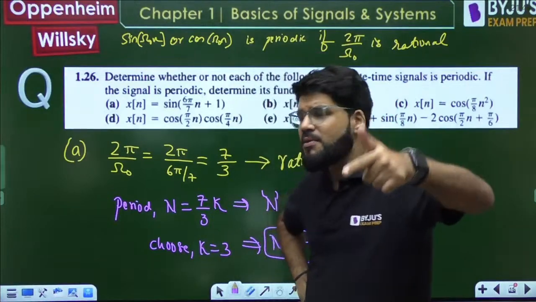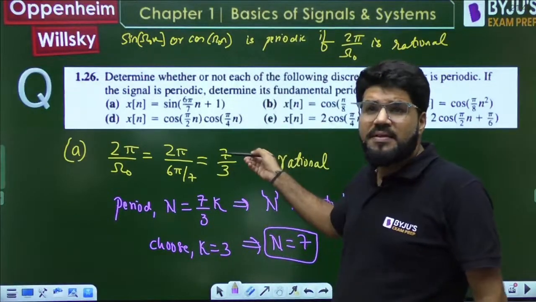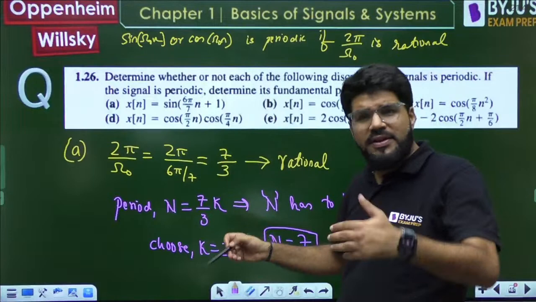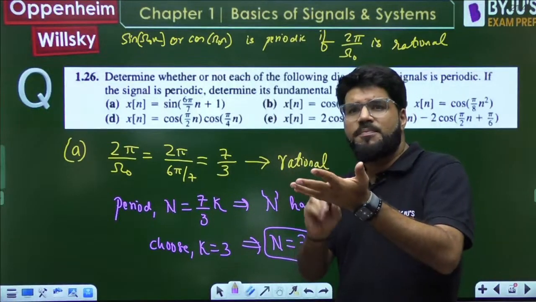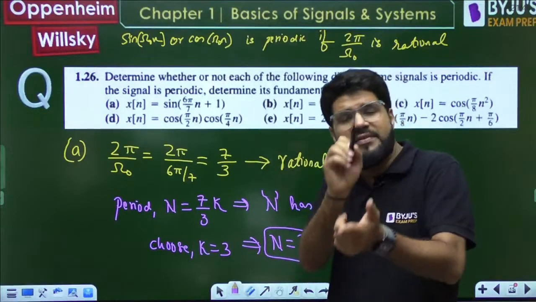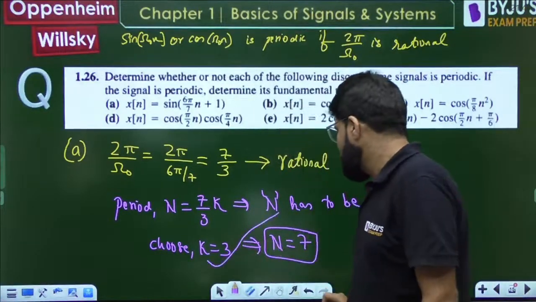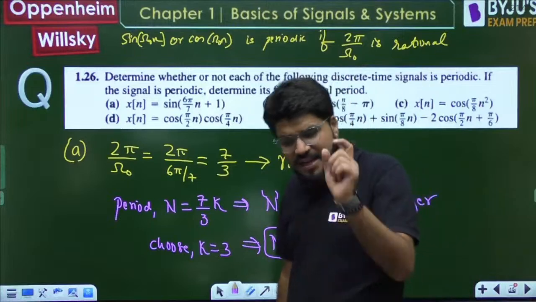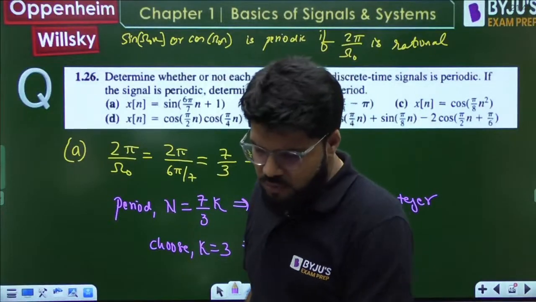After every fixed time, 7 by 3, again 7 by 3, again 7 by 3, it will keep repeating. So 7 by 3 plus 7 by 3 plus 7 by 3 will be 7. So it will repeat after 7 also, and 7 is an integer. So that is my period. My period has to be an integer.